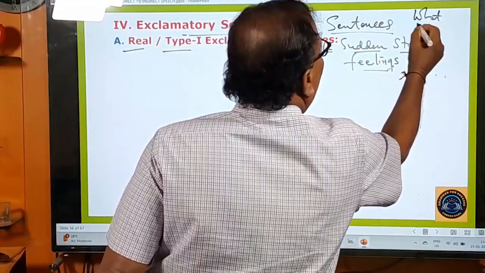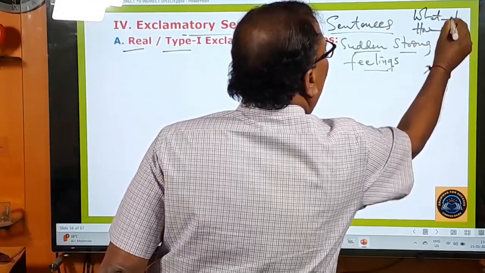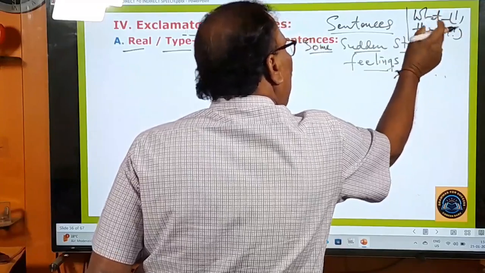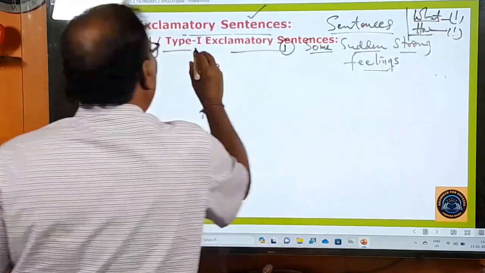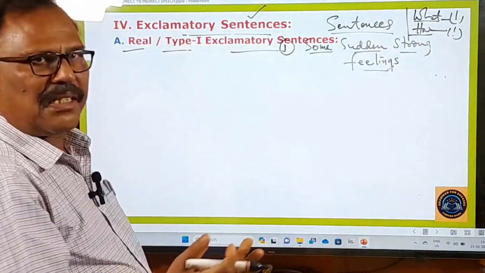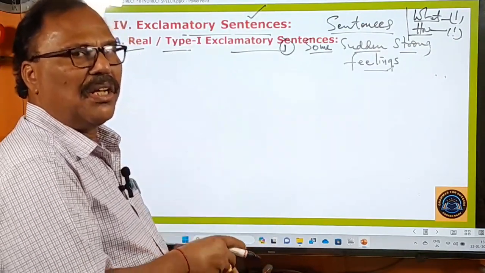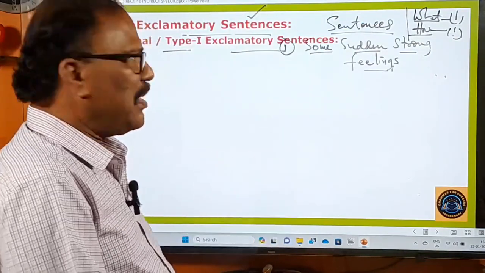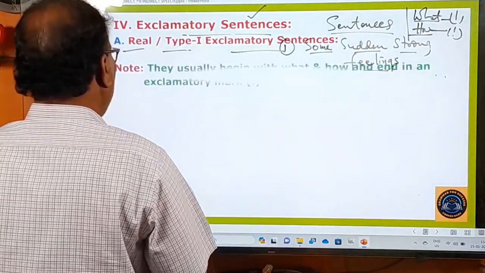Okay, they begin with what or how and end in the exclamatory mark. That's why the exclamatory sentences that begin with what or how are called type 1 exclamatory sentences or real exclamatory sentences. Okay, for identification's sake, I'm using these two different names for these exclamatory sentences. And now let us see the rule here.